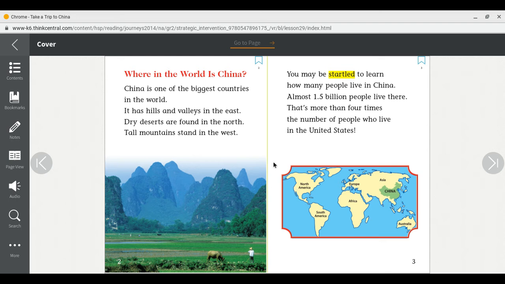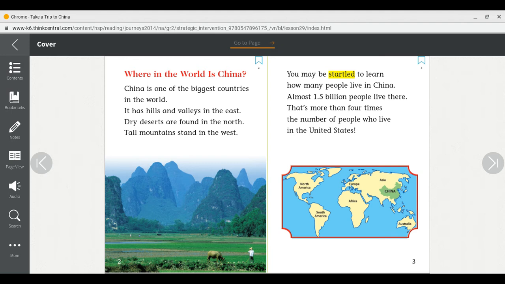This graphic feature can help us understand more about our heading. Where in the world is China? If I look, I see North America. That's where we live. If we go across the ocean, across Europe and Asia, we get to China. They marked it out in green for us.